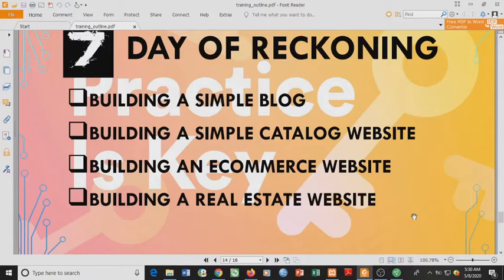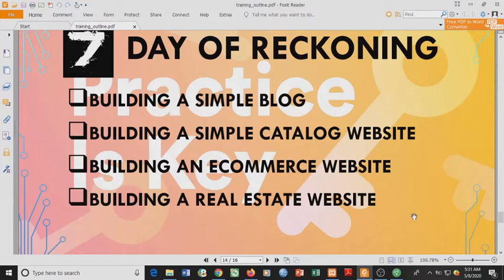We call this days of reckoning, in which we are going to be building 4 different websites: a simple blog, a simple catalog website, an e-commerce website, and a real estate website. So we were given the opportunity to choose the website we want to build, but only 2 persons were able to come up with a simple blog and a real estate website. So I'll be choosing the remaining 2.